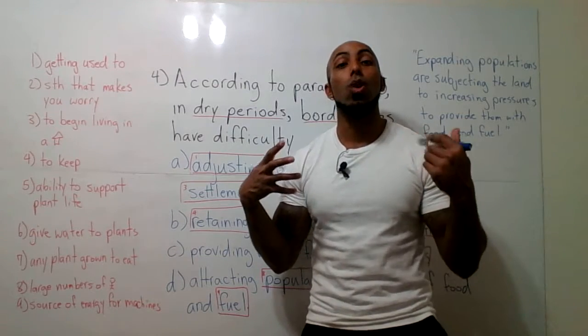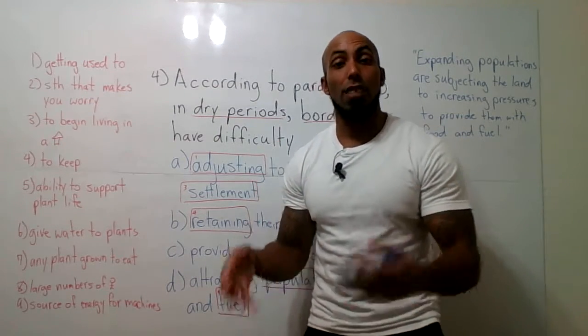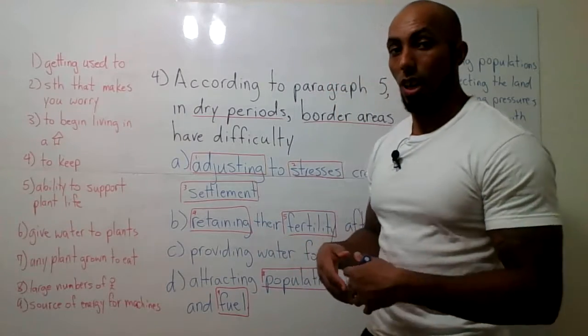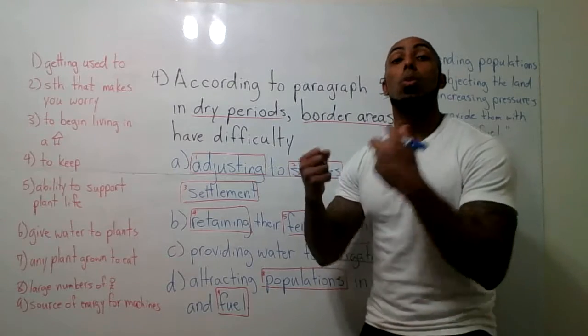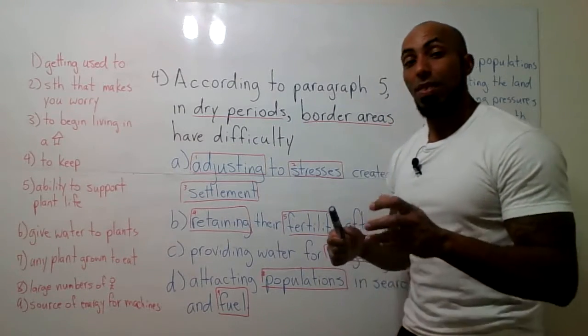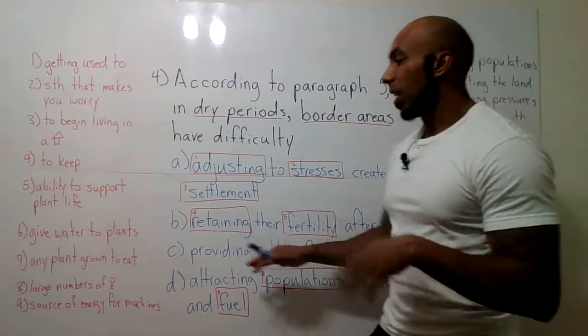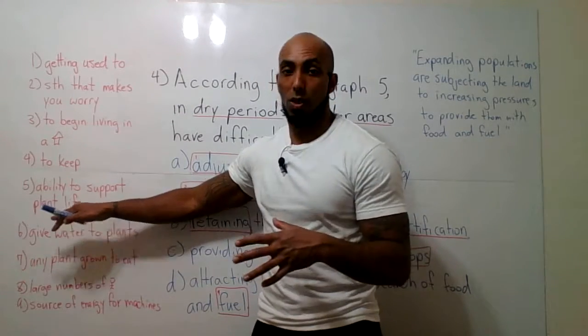It's easy for you to support and give life, to birth children, okay? So that's what fertility is. It's something's ability to support life, okay? In this context, it means plant life and human life as well.